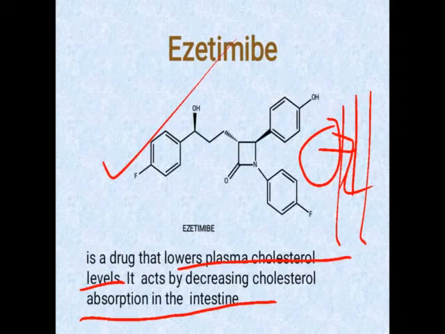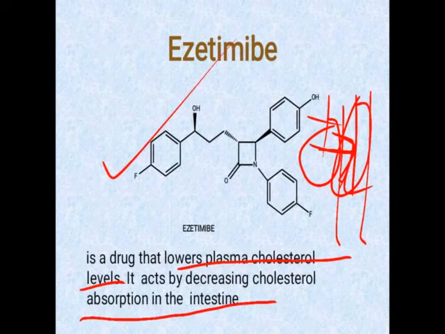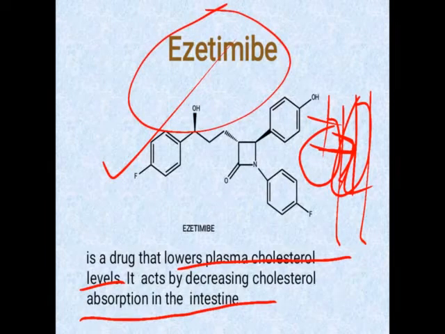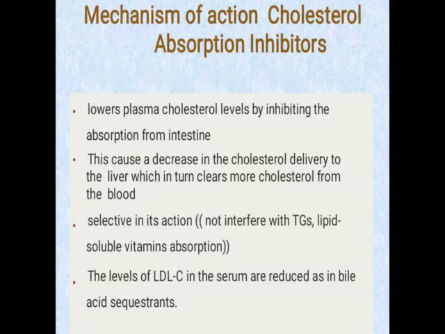But ezetimibe inhibits this absorption. When this absorption inhibition takes place, the cholesterol will not enter the blood circulation, and ultimately the level of cholesterol in the blood will not increase. In this way, this third class of drug acts. That is the mechanism: inhibiting absorption in the intestine. It also decreases the cholesterol delivery to the liver, which in turn clears more cholesterol from the blood. So these are the mechanisms of action of cholesterol absorption inhibitors.